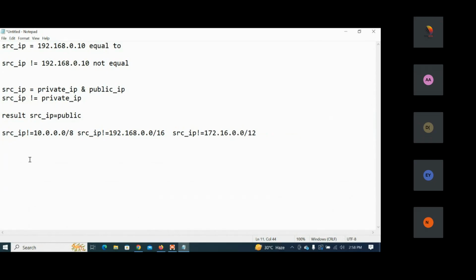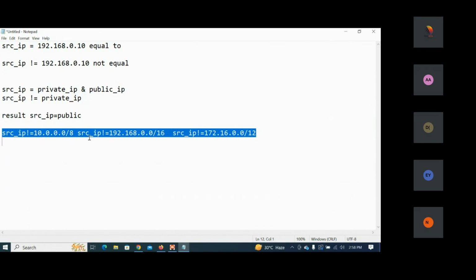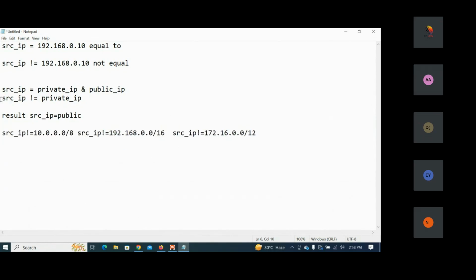So 192.168, 10 and 172, these are the private ranges, right or not? So these all are private IP addresses. So when we exclude these private IP addresses, that is, not equal to this, it means I get only the public IP address. Do you agree, everybody? Yes.